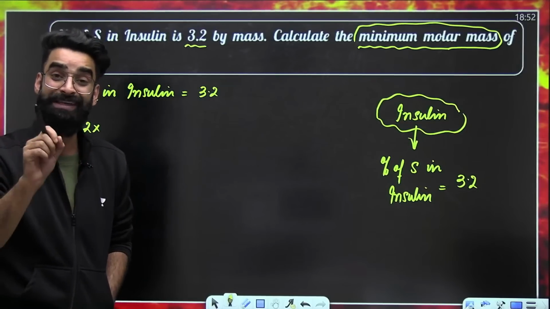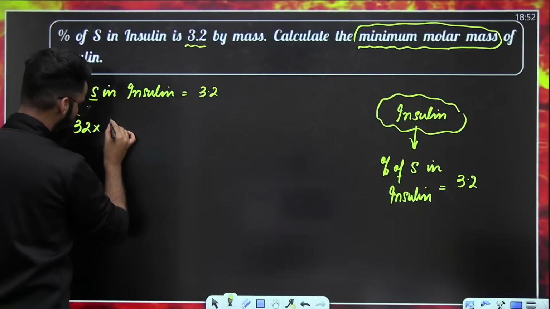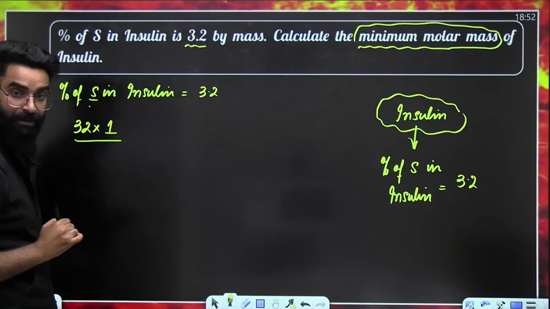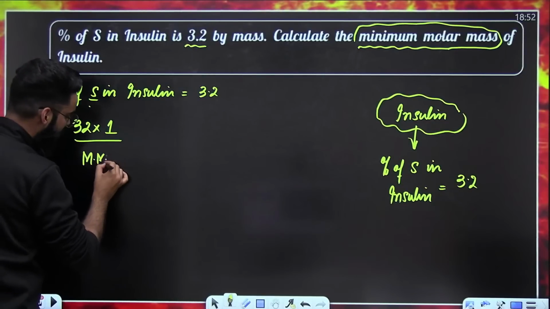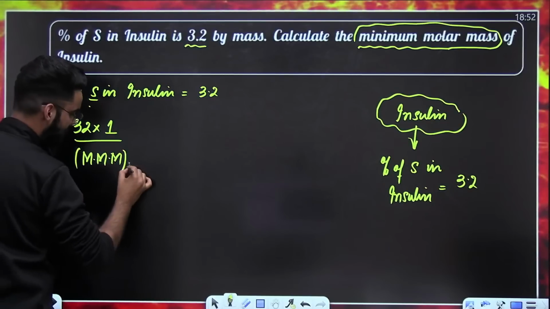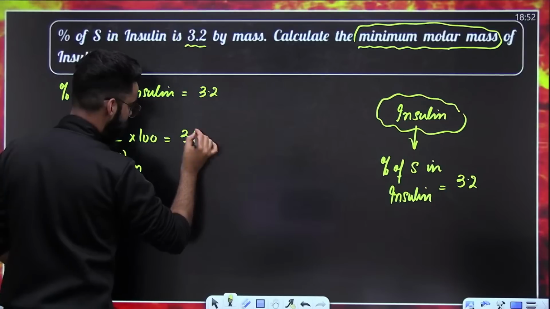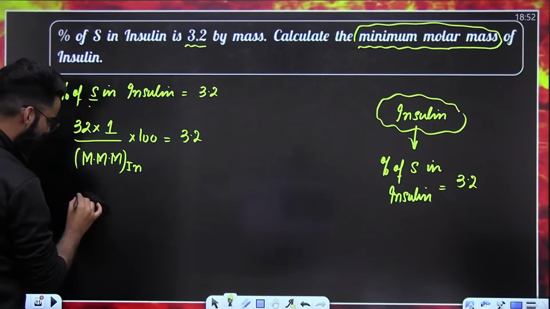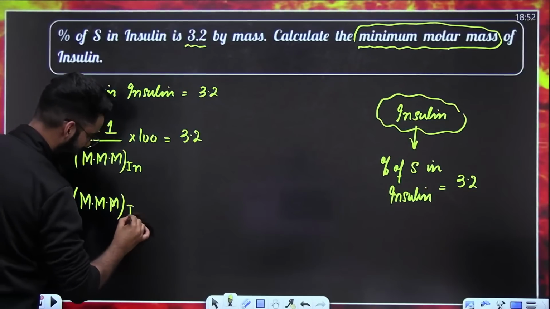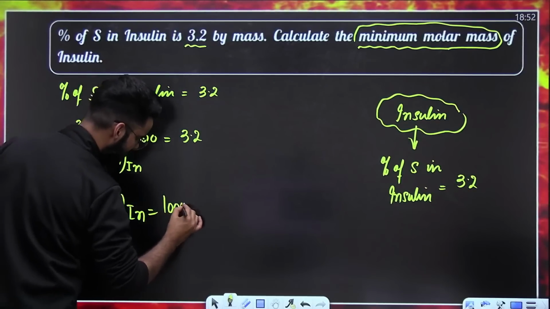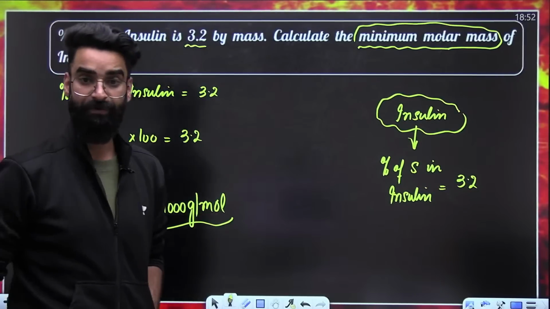The molar mass of insulin can be minimum only if I assume that 1 mole of insulin contains 1 mole of sulfur. So: molar mass of sulfur divided by molar mass of compound. Do I write molar mass of compound or minimum molar mass of compound? The compound here is insulin, multiplied by 100. This value is equal to 3.2. So, one equation, one unknown. Calculate the minimum molar mass of insulin from here. The answer will come out to be 1000 grams per mole. So this is the minimum molar mass of insulin which I was supposed to calculate.